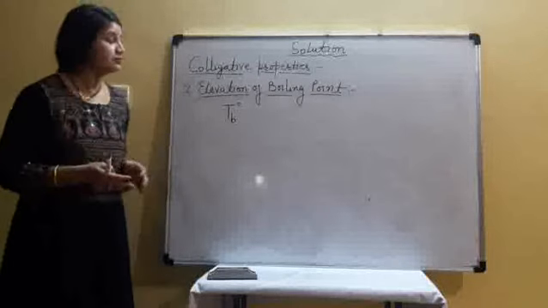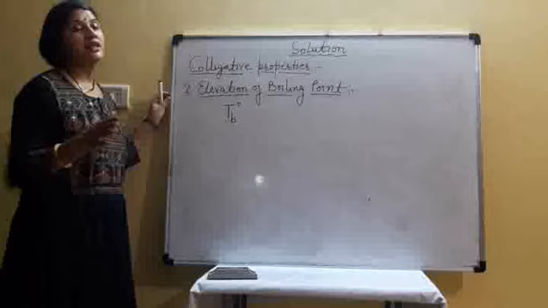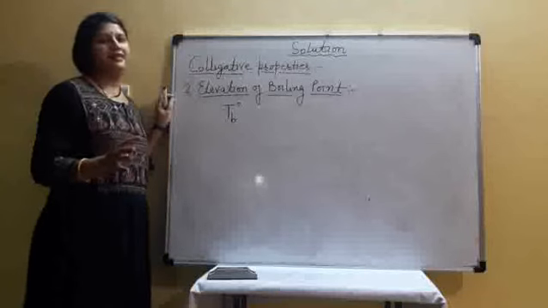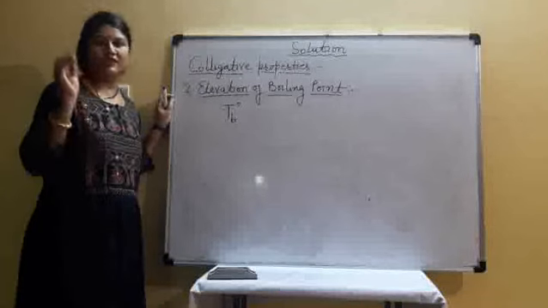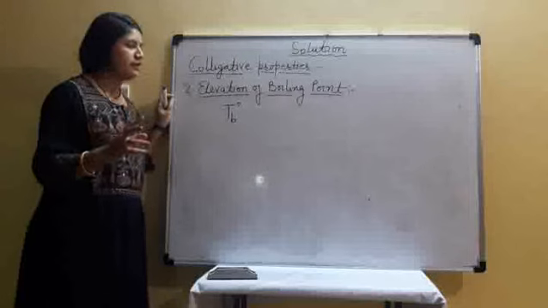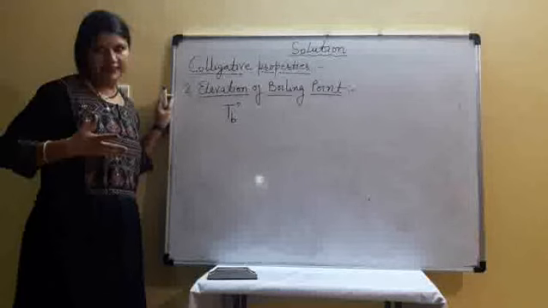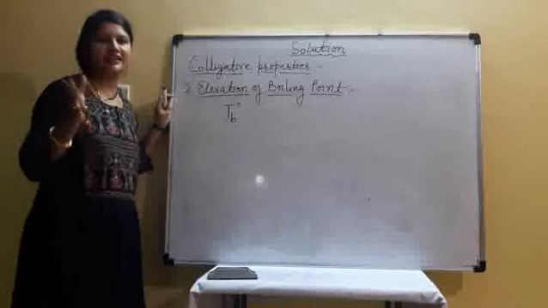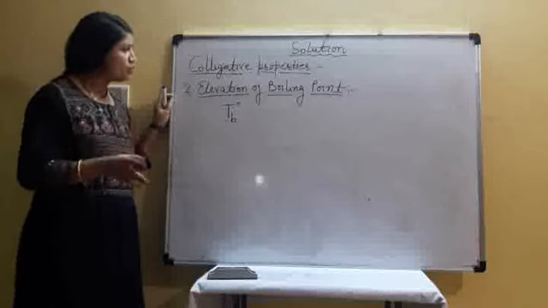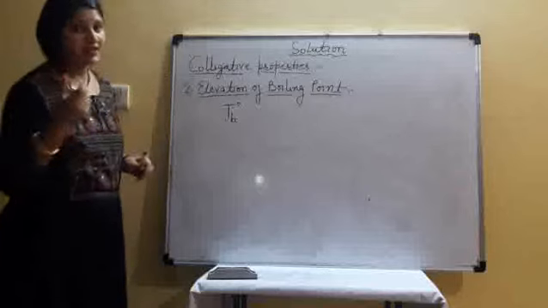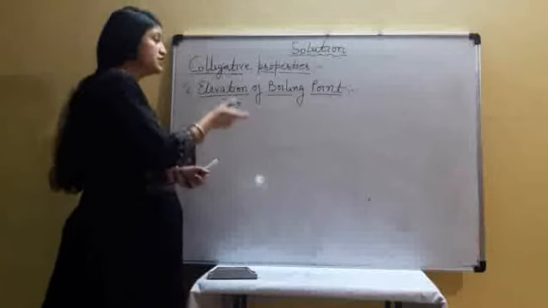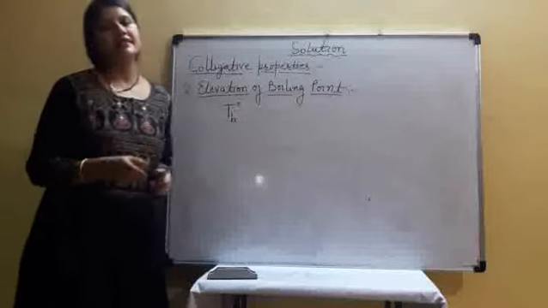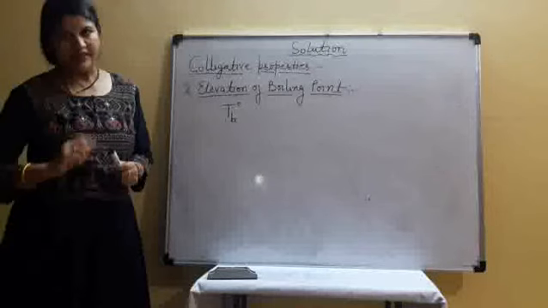So when we add a non-volatile solute to the solution, the boiling point is elevated. How much it is elevated depends on the number of particles of solute. So elevation in boiling point is a colligative property.